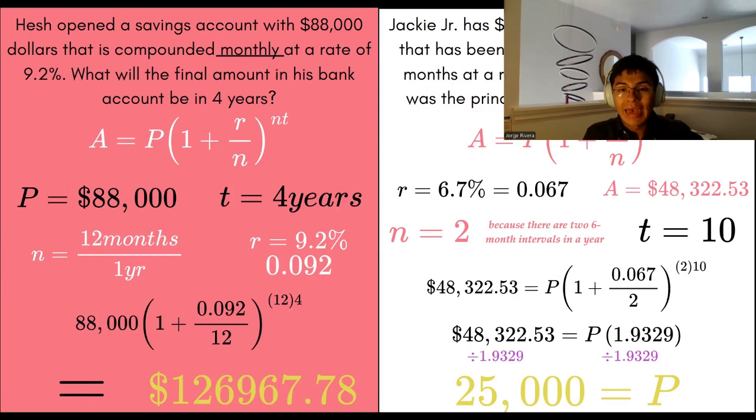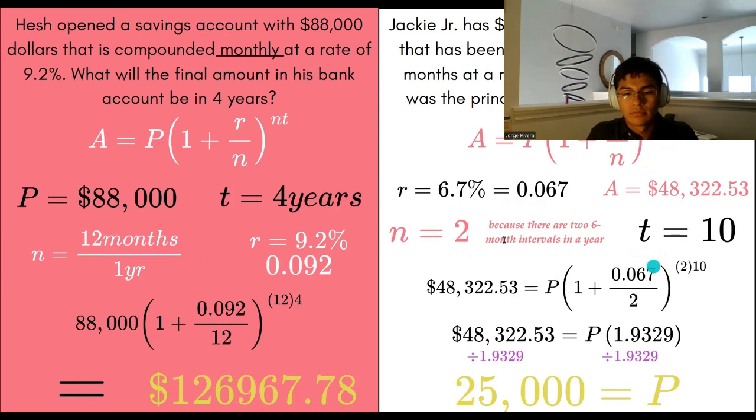So here we already have A. We don't need to solve for A, we need to solve for P, right? Because A is the amount of money that he now has after compounding interest every 6 months for 10 years. So this is the amount. The rate is 6.7%, which is equal to 0.067. N is equal to 2 because there are 2 six-month intervals in a year, since he compounds interest every 6 months. T is equal to 10 because it has gone on for 10 years, right?